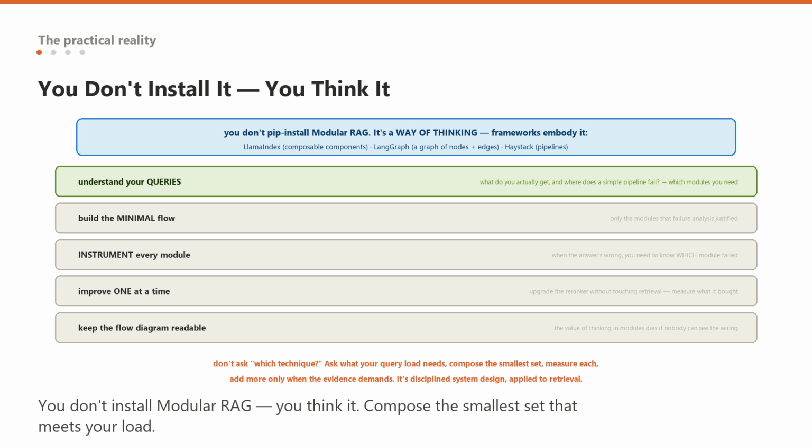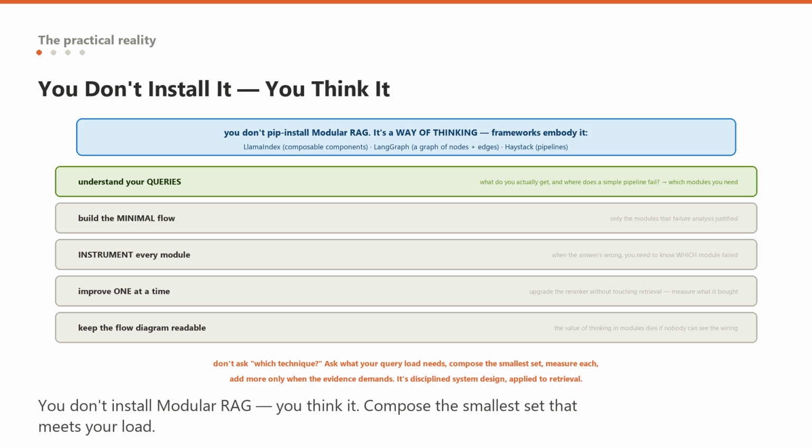LangGraph models your system explicitly as a graph of nodes and conditional edges, which is the orchestration layer made literal, and it is the natural home for the branching and looping flows the named techniques need. Haystack pipelines compose components in a similar spirit. So in practice, adopting modular RAG means choosing a framework that lets you compose and rewire modules, and then, this is the actual skill, designing the right flow for your problem.